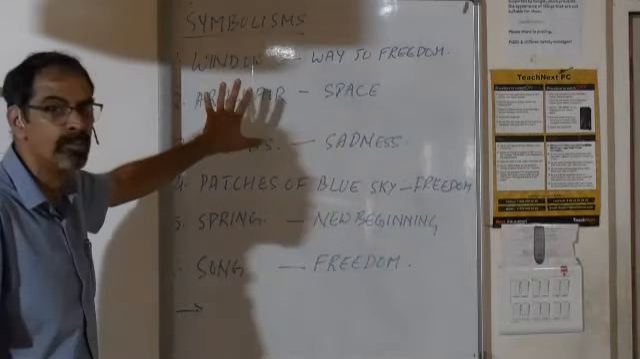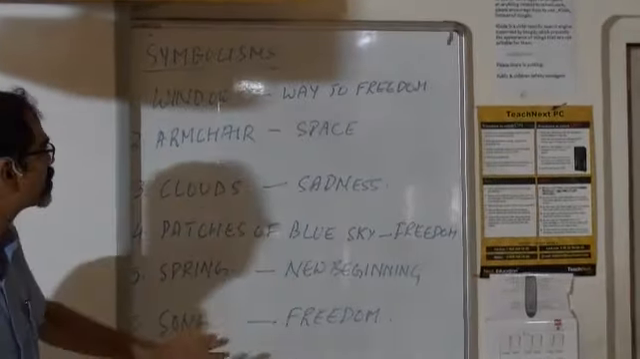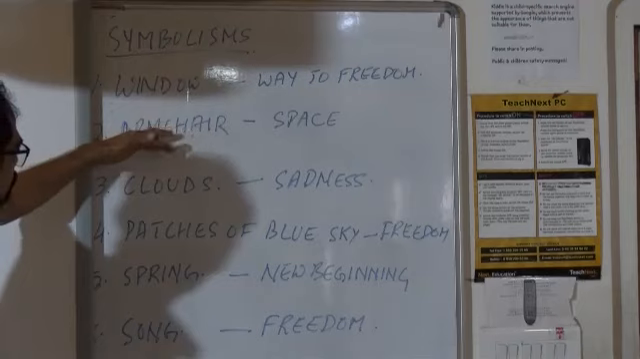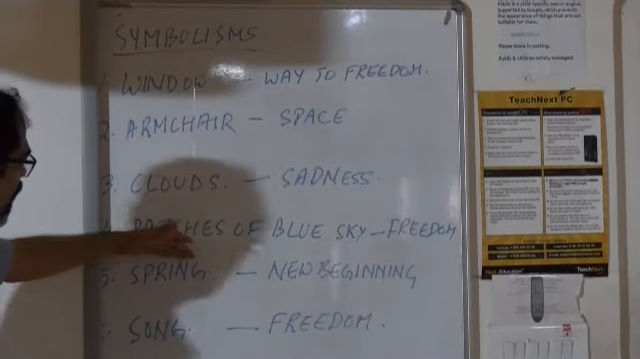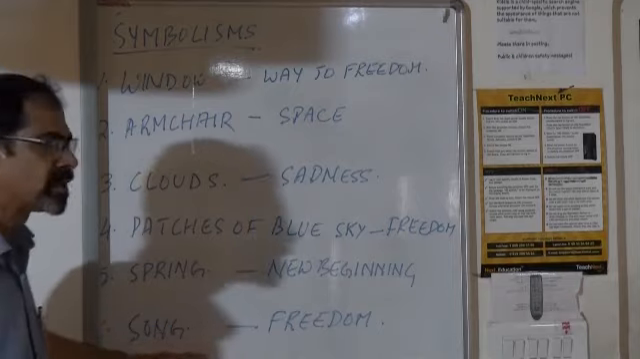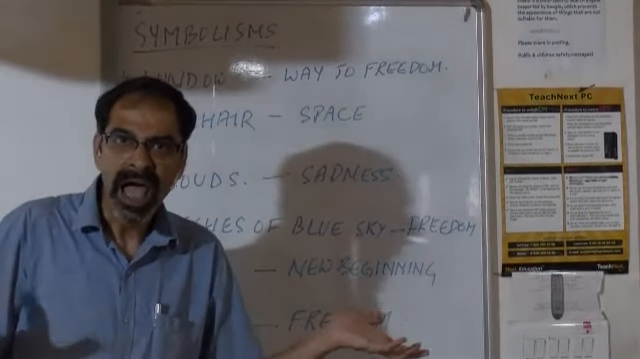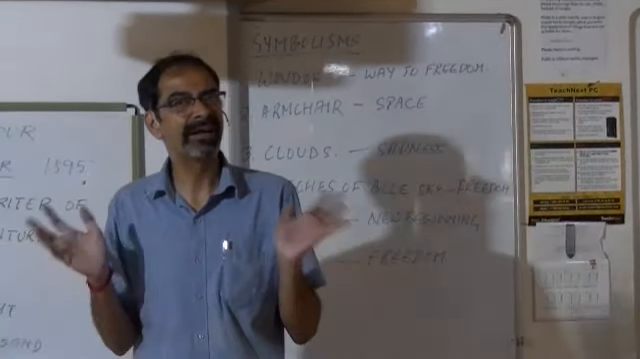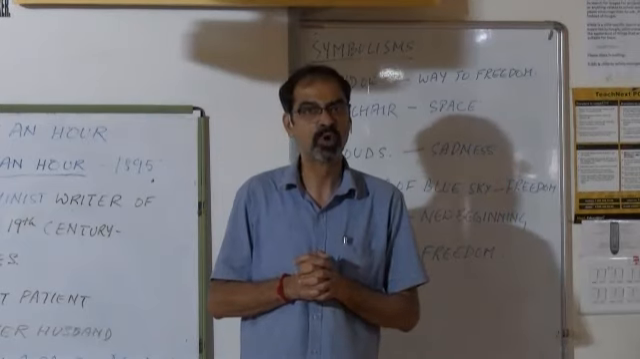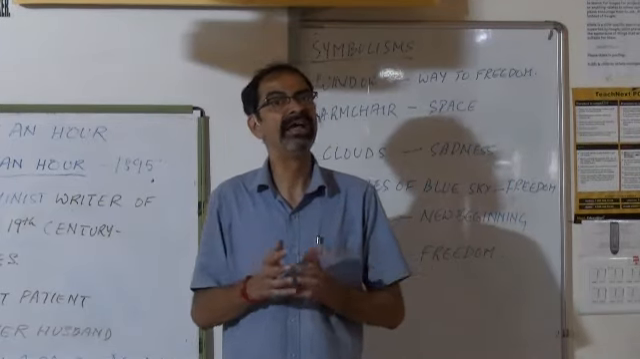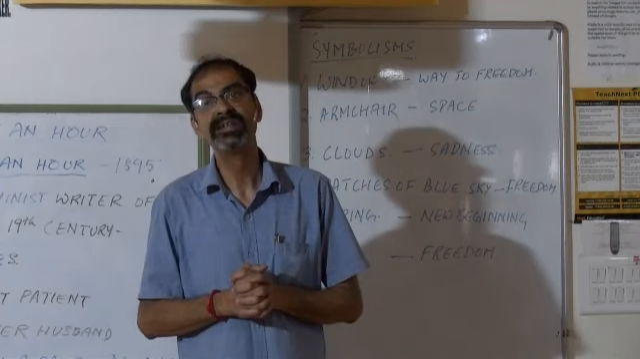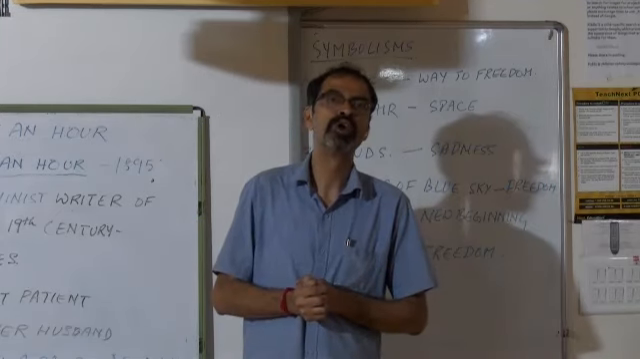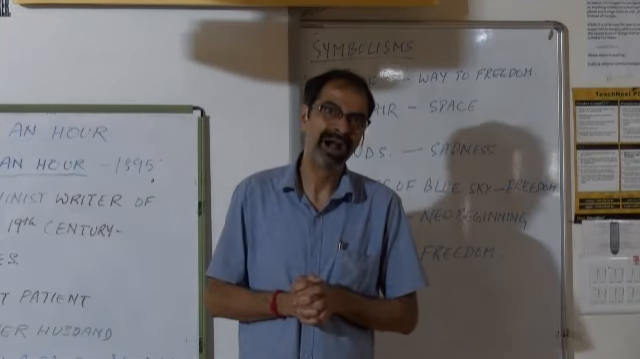So you will have to be very careful, my dear students, regarding these symbolisms in the story. The window, the armchair, the clouds, the patches of the blue sky, the spring outside, and the song heard. And most importantly, you will have to refer to the unexpected, unusual ending to the story, which is more like the ending of the stories of the writer O. Henry, where the story ends in a way which was never expected by the readers.